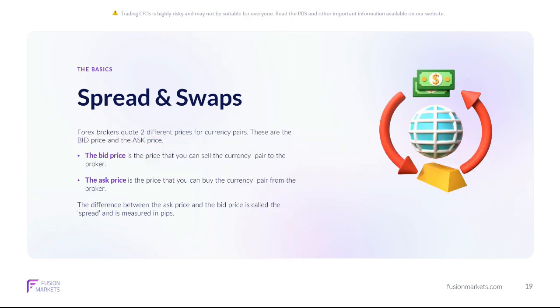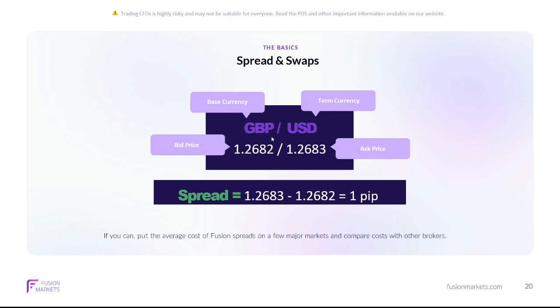Here's everything you need to know about spreads and swaps. In trading, brokers quote two different prices for currency pairs. The bid price is what you can sell to the broker, and the ask price is what you can buy. The difference between the two is what we call spread. This is measured in pips.